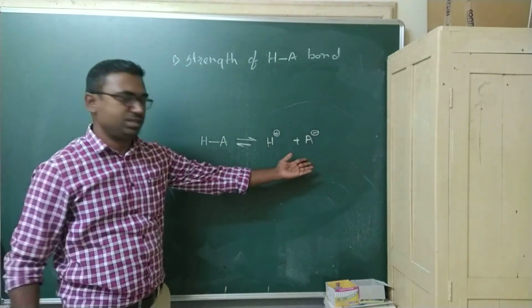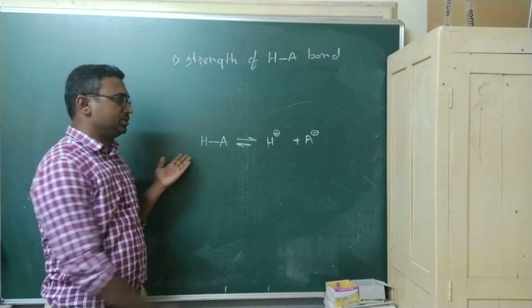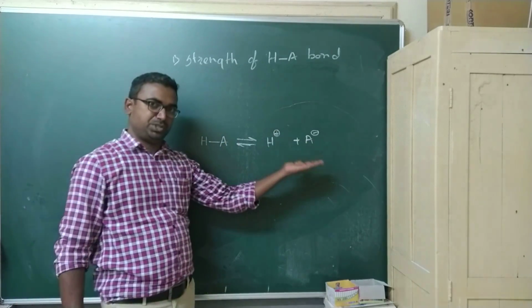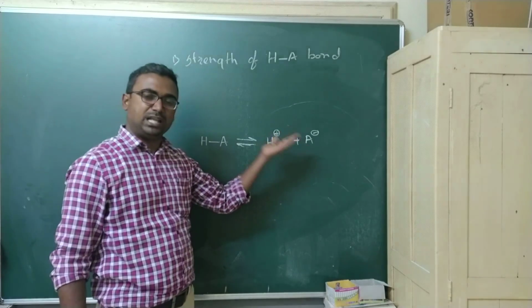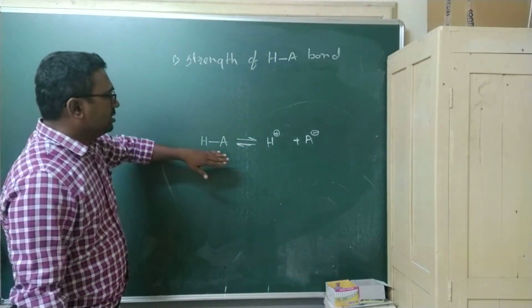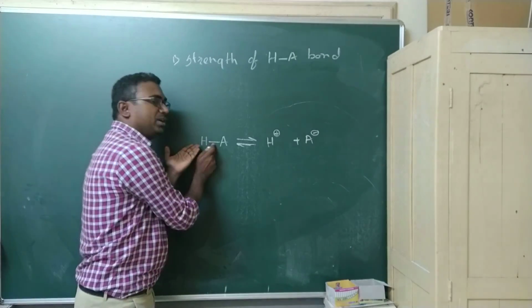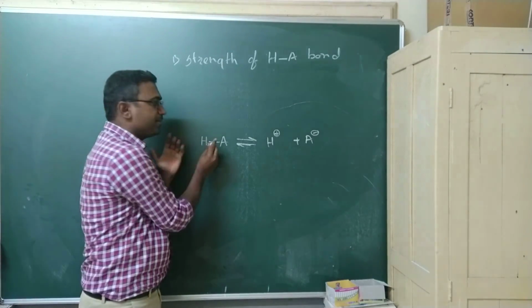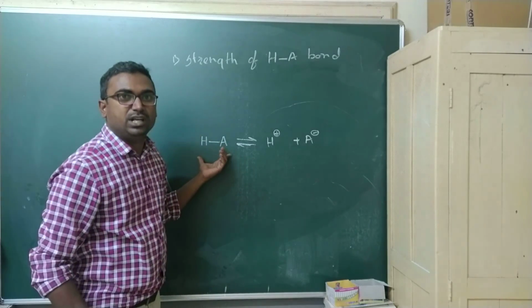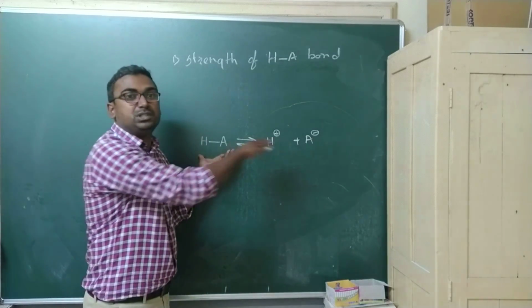This is dissociation, and from right to left is association. If dissociation is higher, that means the strength of the acid will be higher. Now, if the bond between hydrogen and A is much stronger, it will not be easily dissociated.